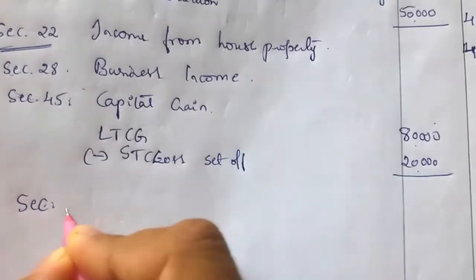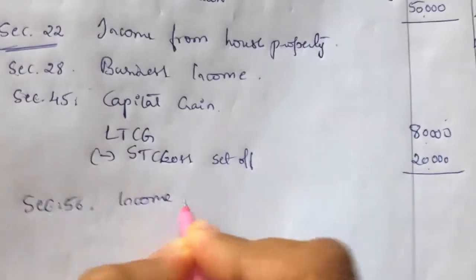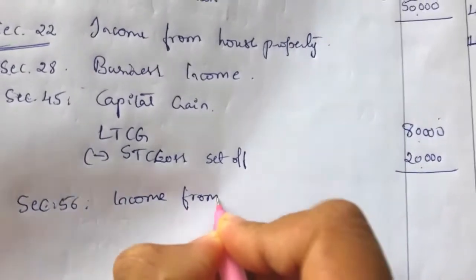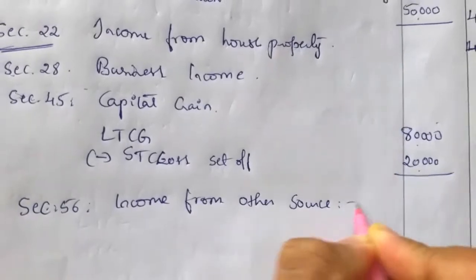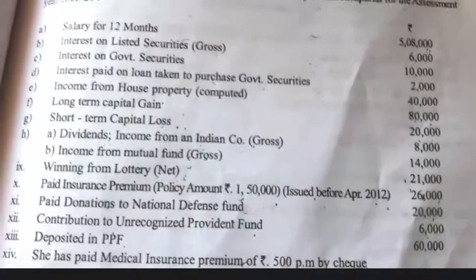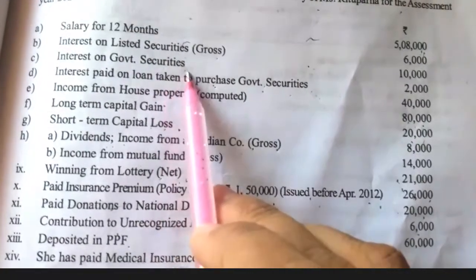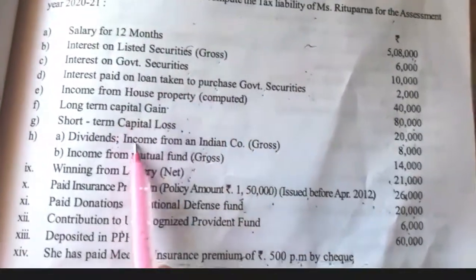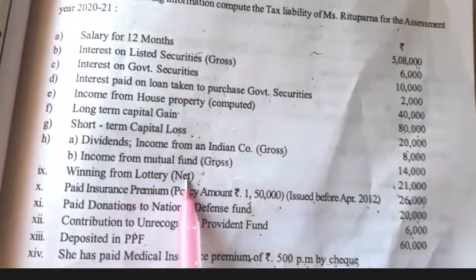Next head is section 56, income from other source. Under income from other source we have interest on listed securities, interest on government securities, dividend income which is exempt, and winnings from lottery.